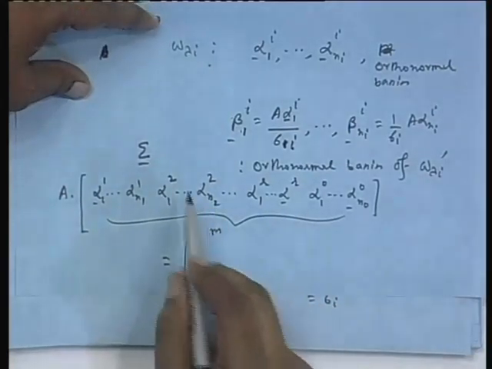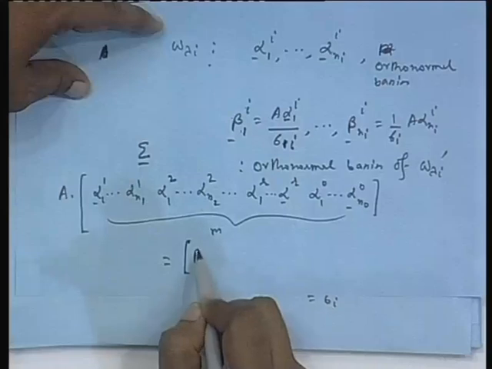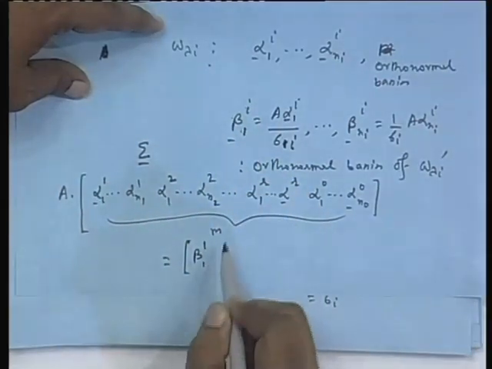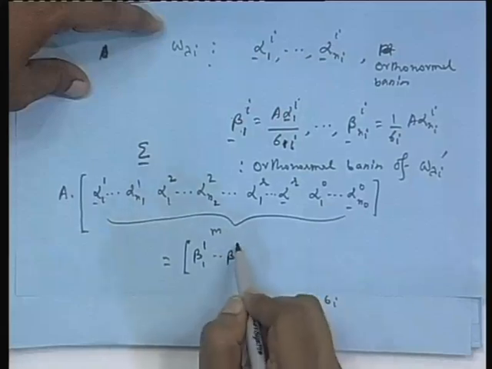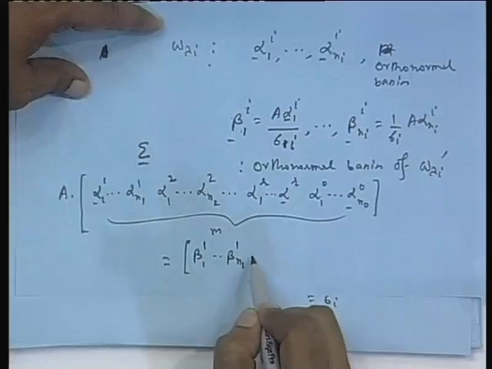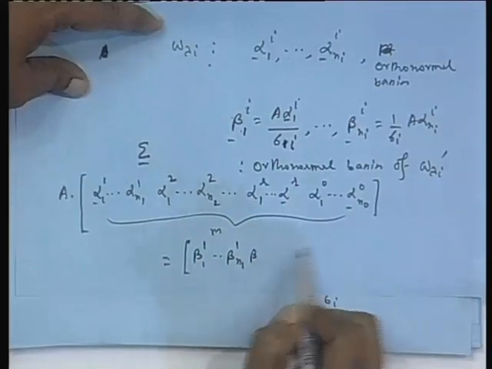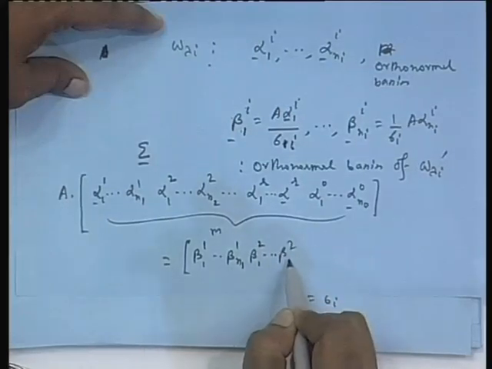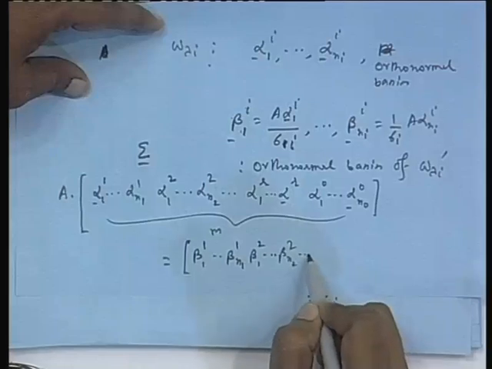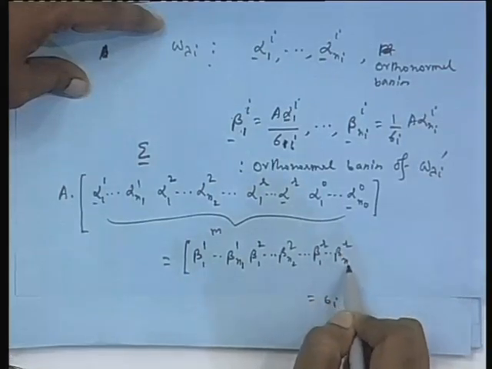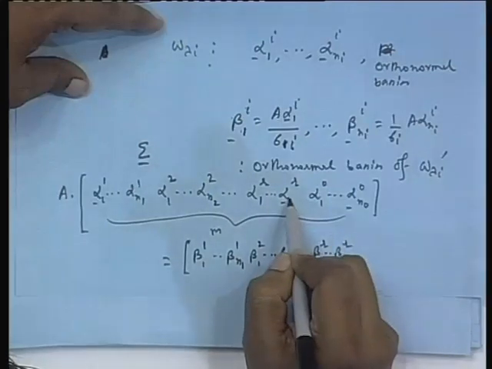So, I form another matrix, beta: first eigenvalue 1, beta 1 1 to beta 1 n 1, then again beta 2 1 to beta 2 n 2, up to beta r 1 to beta r n r; that should have been n r here.